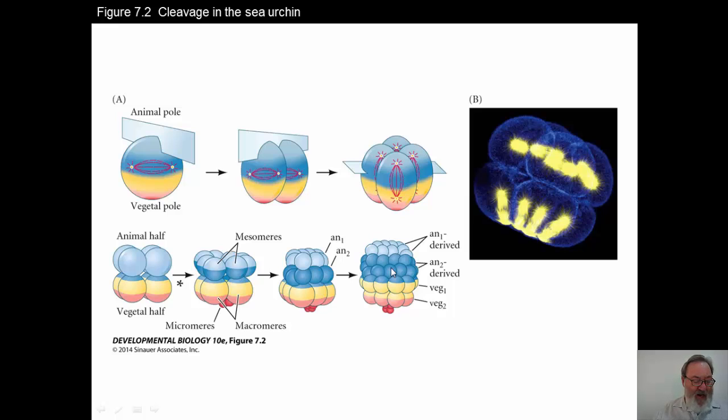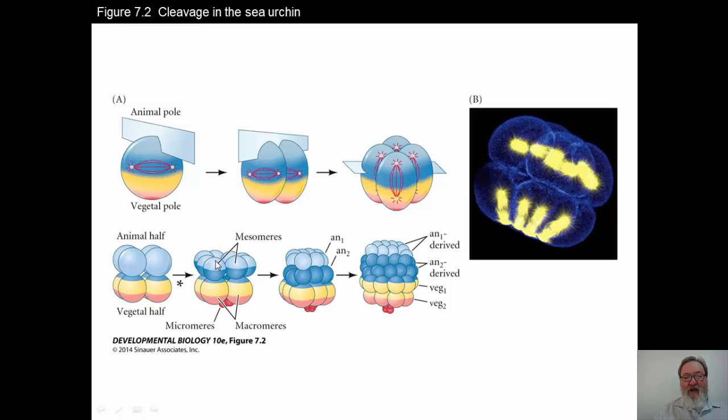This is a type that happens in eggs with sparse yolk, and you'll note that in the sea urchin there's very, very little yolk, and that yolk that's present is spread throughout the egg. So the cleavage furrows initially extend through the entire egg, north-south, so we call this meridional cleavage, and the first two cleavages are perpendicular to each other, so you end up with 4 cells that are meridionally organized as far as cleavage goes. Then the next cleavage division, we get an animal half and a vegetal half, so that's an equatorial cleavage. From there, some very interesting things happen.